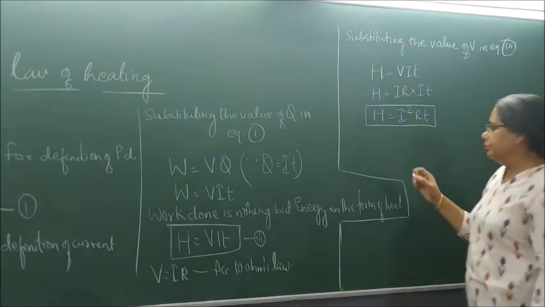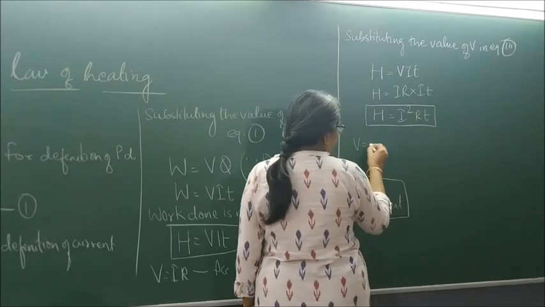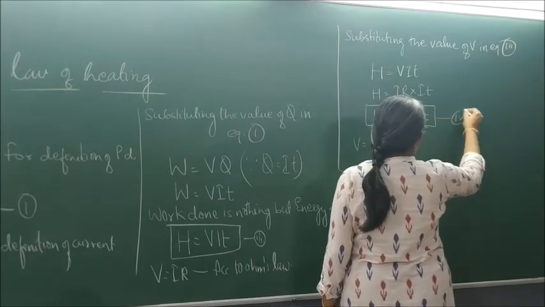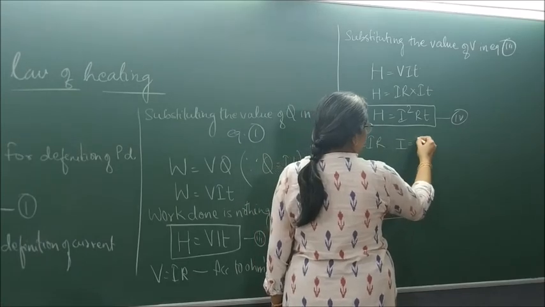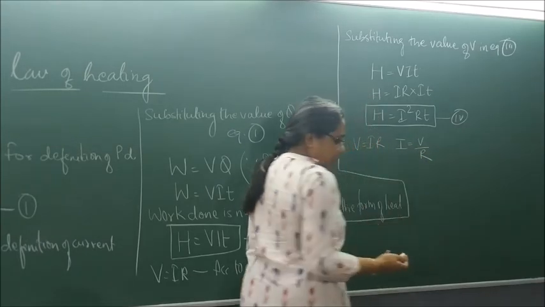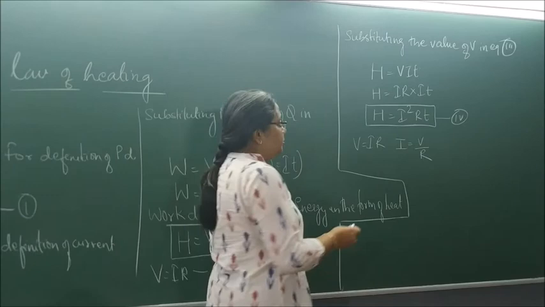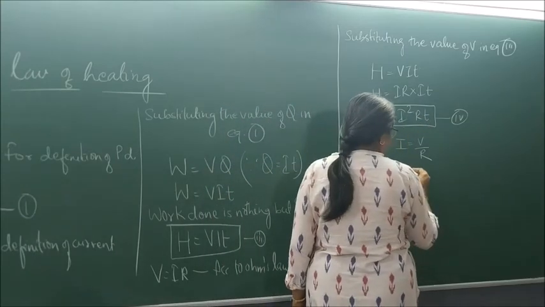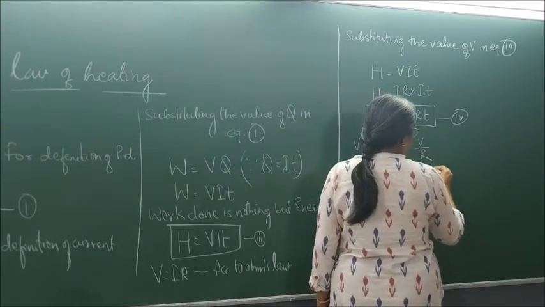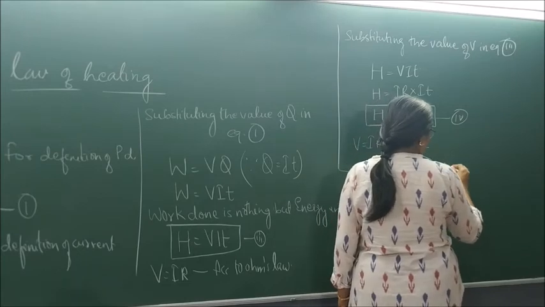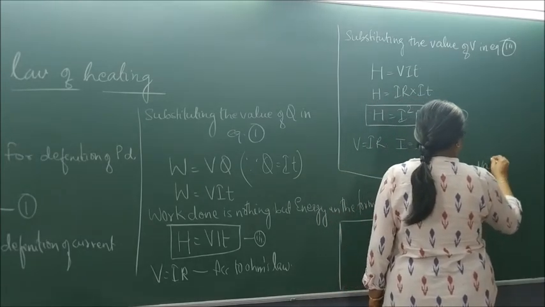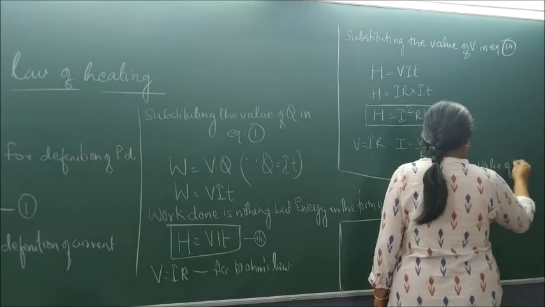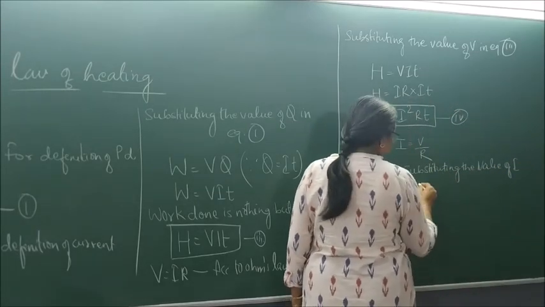Now this is equation 4. V is equal to IR, so I is equal to V by R. Substituting the value of I, what will I get?